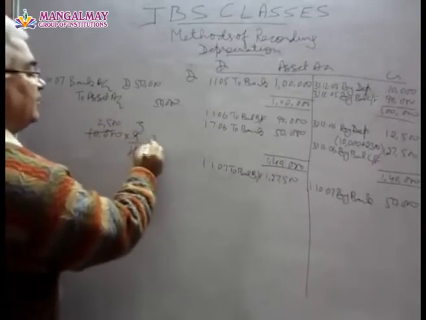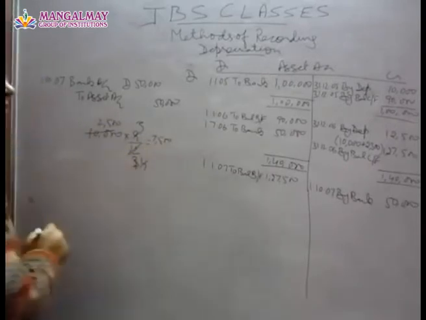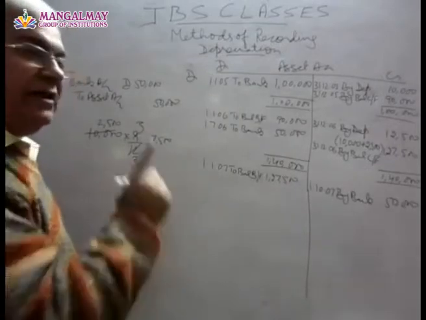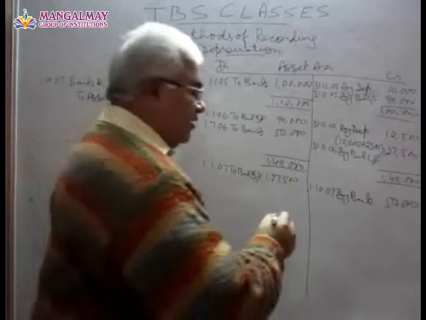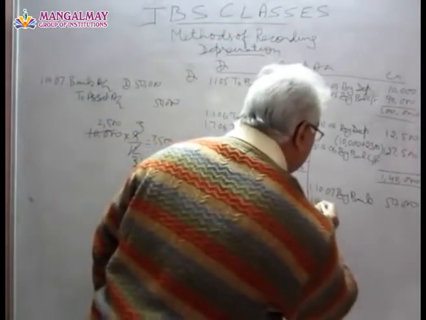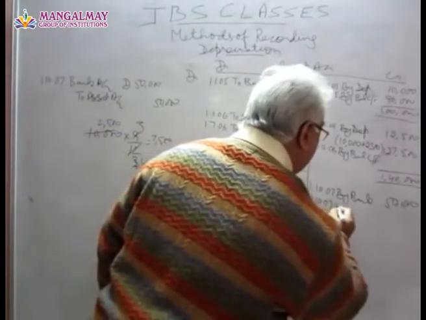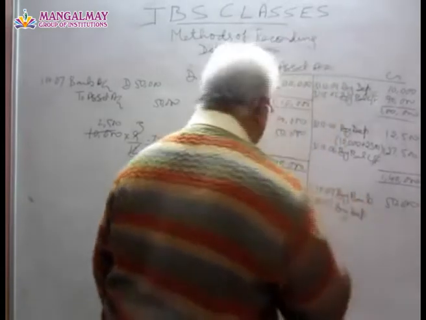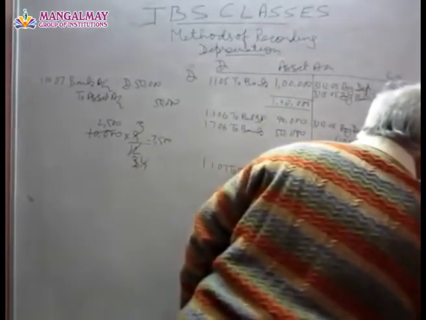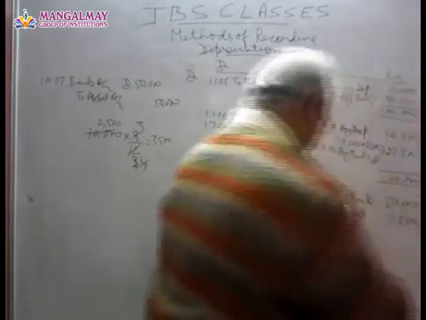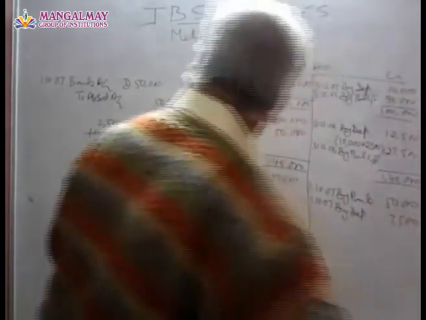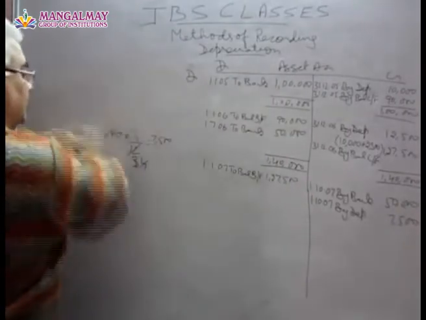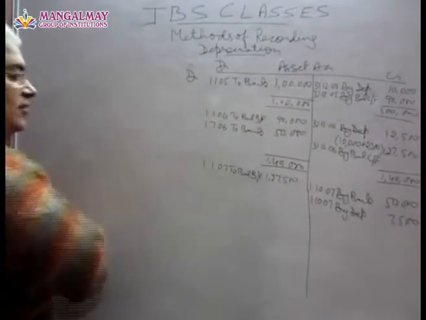It will be 7,500. So the entry for depreciation will be passed, that is depreciation to machinery on this particular date, by depreciation. How much? 7,500. Now you have to calculate whether you have made profit or loss on sale of this machinery.